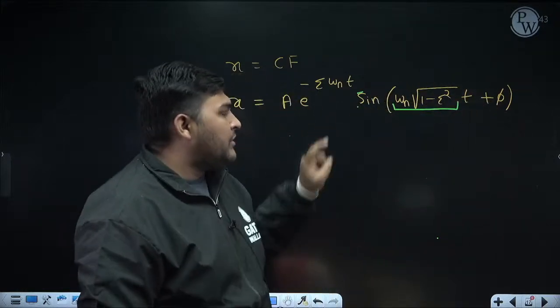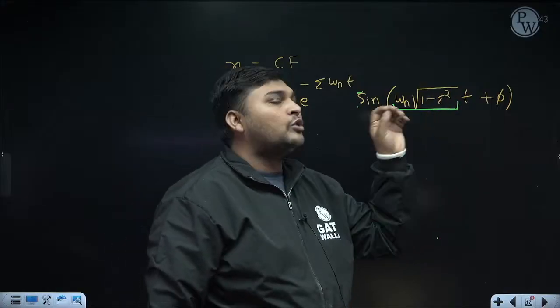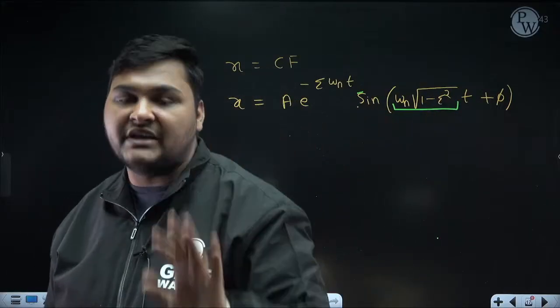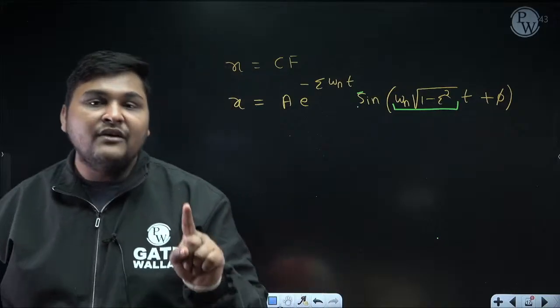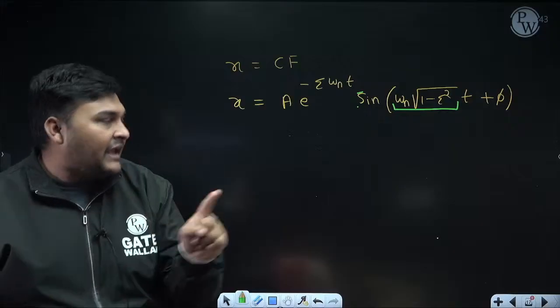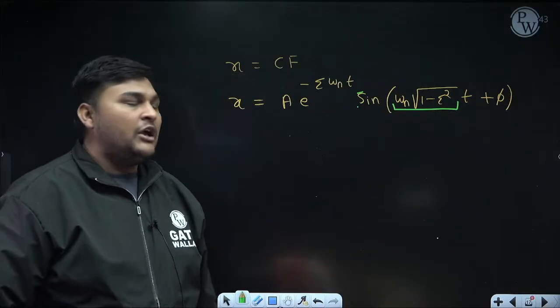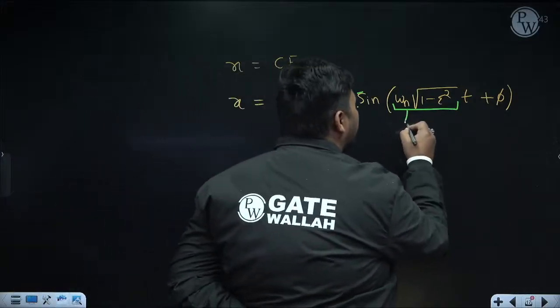This is simple harmonic. And in this simple harmonic term, the coefficient of time is known as frequency in radian per second. So can I say for damped vibration, if it is the underdamping case, this is the frequency of that vibration in damped radian per second? So this frequency I am denoting as omega d.